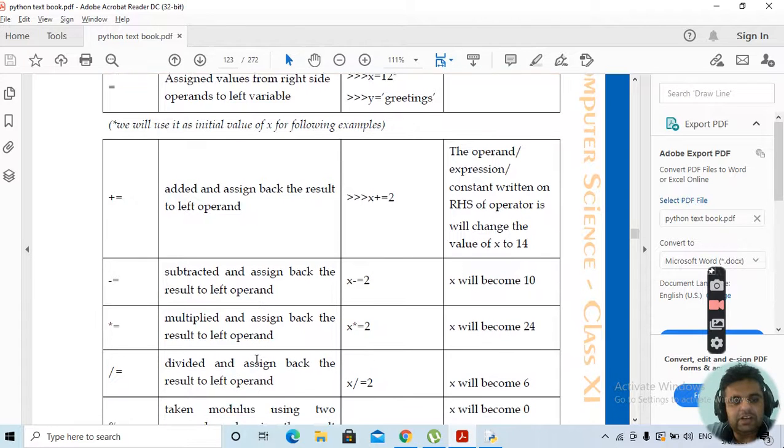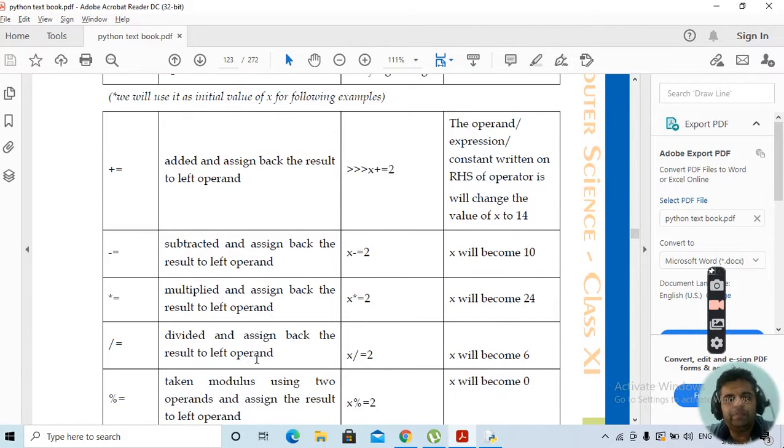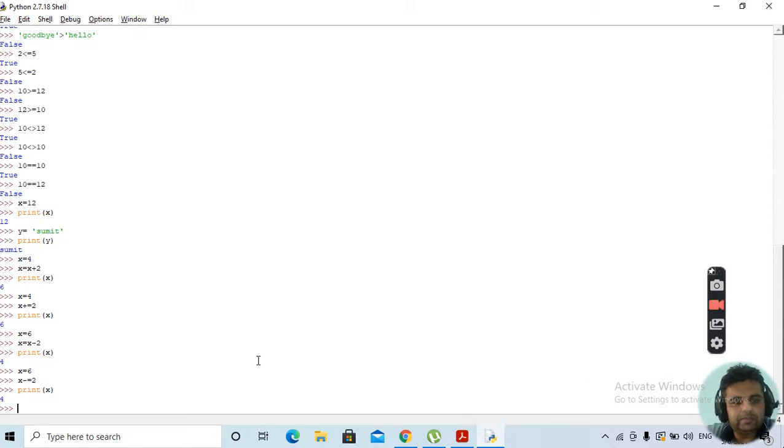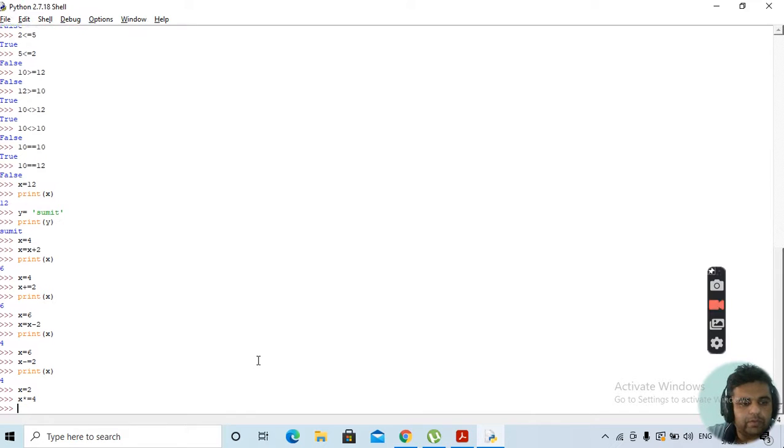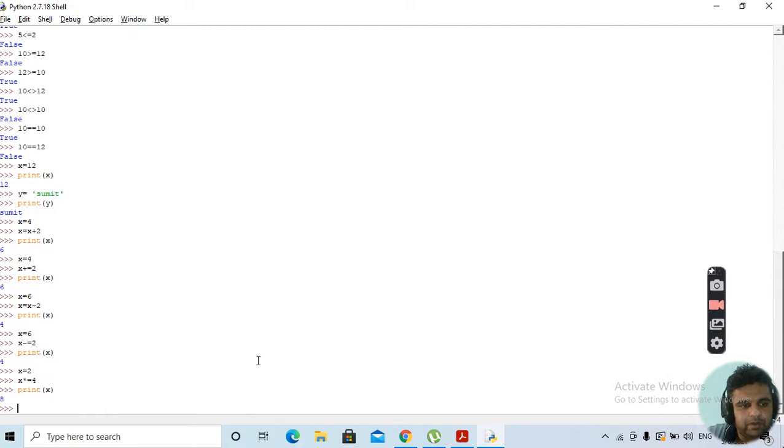Similarly, multiplication and division have shorthands. If we write x is equal to 2, and we write x star is equal to 4, we print the value of x. This will give you 8. Clear? Again, this is a shorthand for the multiplication operator.